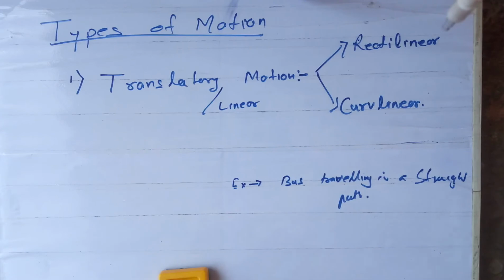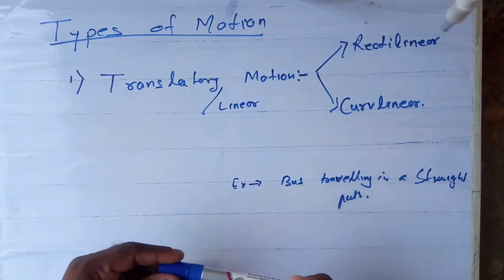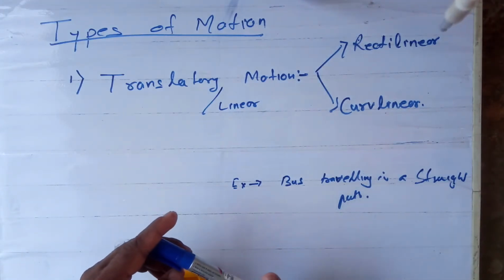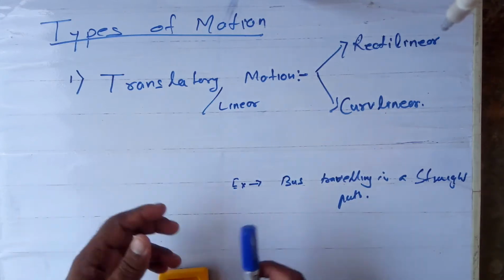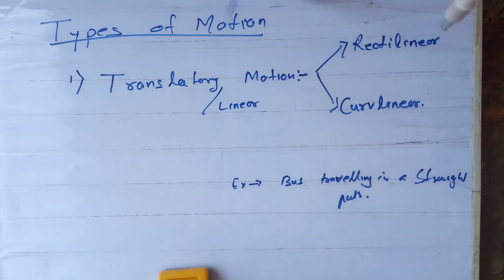What is curvilinear? If the object travels in a curved path. The motion in which a body travels in a curved path is called a curvilinear motion. Once again, I am repeating the definition. The motion in which a body travels in a curved path is called a curvilinear motion. Clear?